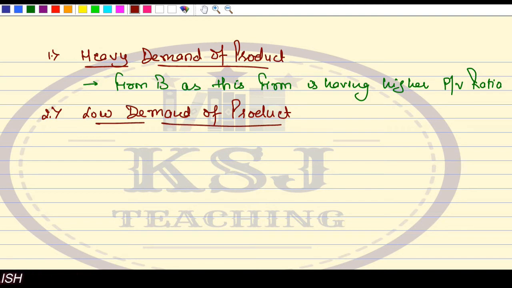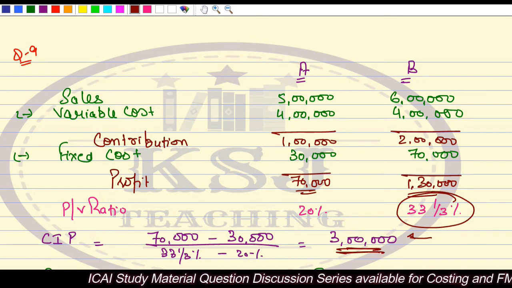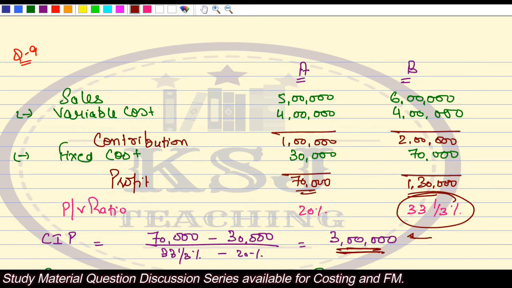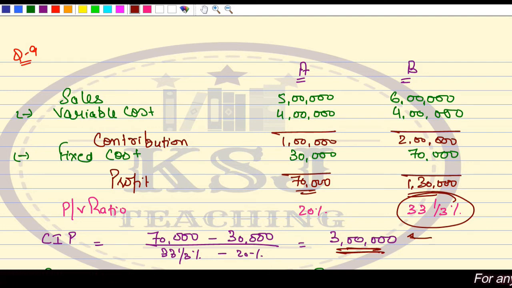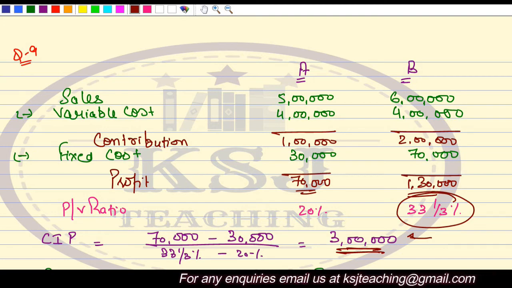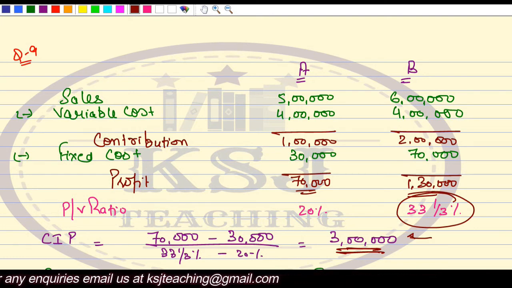Now, in case of low demand of the product, with which option you will go? See, if you will go with the option B, in case you are selling less than 3 lakh units because there is no demand for your product, low demand for your product, right? So if you will go for the option B, looking at the PV ratio, you will say, sir, that this firm B is earning more profit. So I'll go with the firm B because PV ratio is higher. But see, the fixed cost is also higher. With such a low level of demand, will you be able to cover the fixed cost of 70,000? Doubt, sir. Doubt.